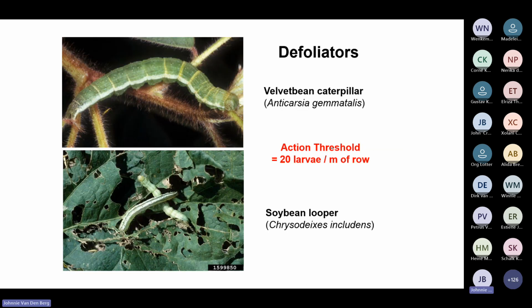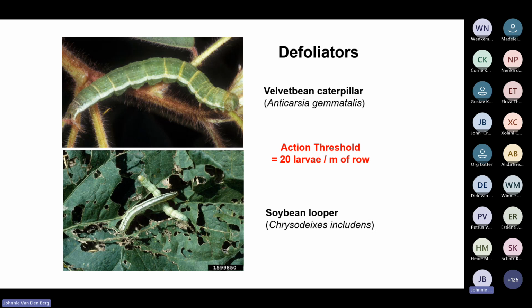If defoliators do this type of damage on a soybean plant, the action threshold, this was excellent research done in Australia on soybean. They've got the same species that we have. The action threshold is 20 larvae per meter of soybean row. That sounds like a very big number.